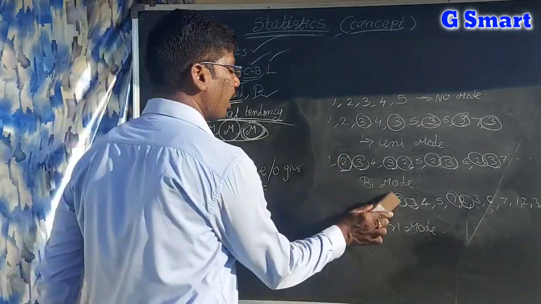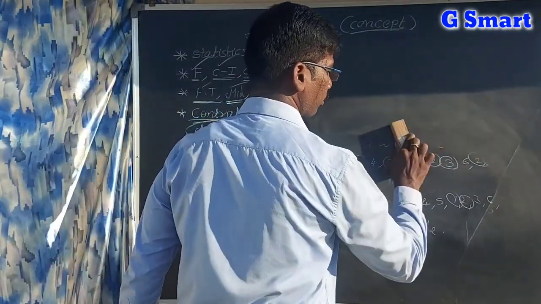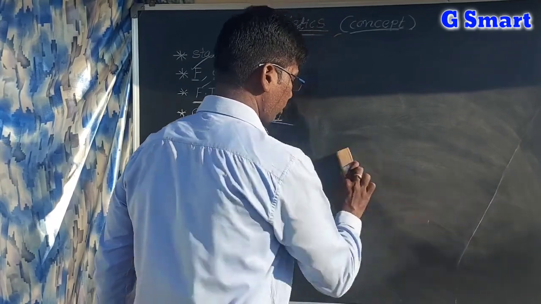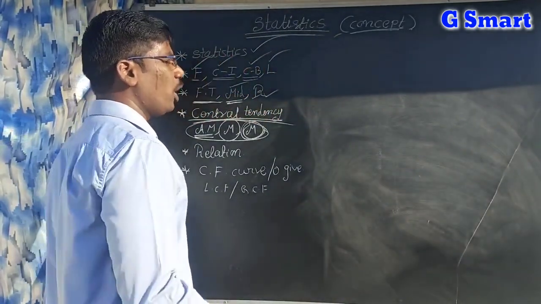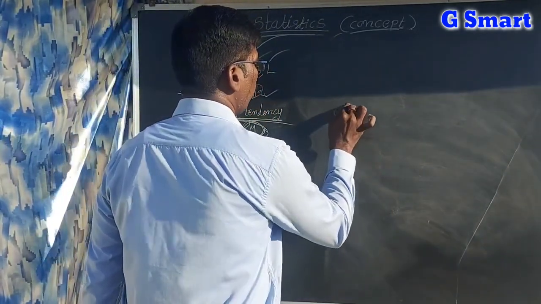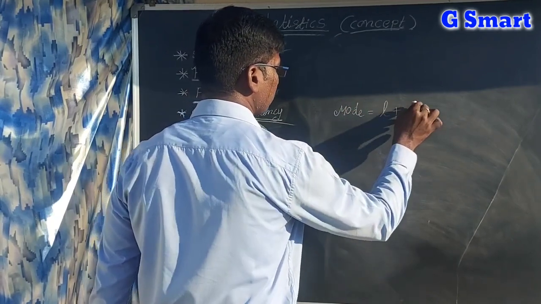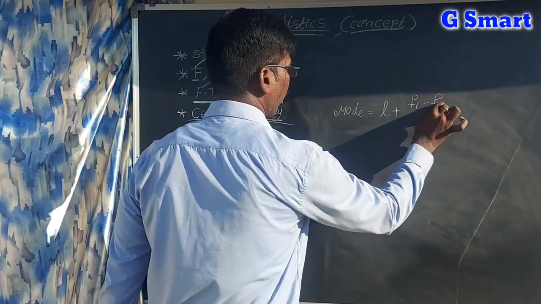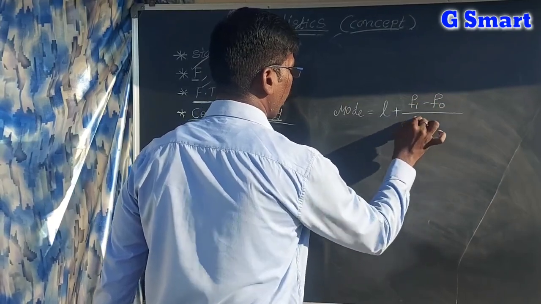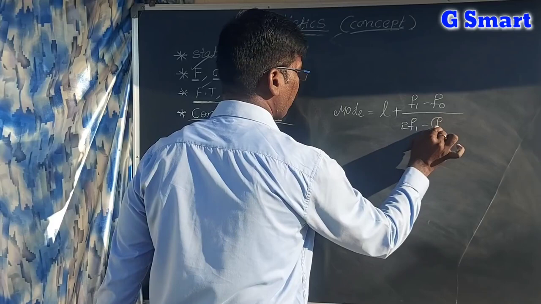If the data is grouped data, then mode is equal to L plus (F1 minus F0) by (2 F1 minus F0 plus F2), into H.